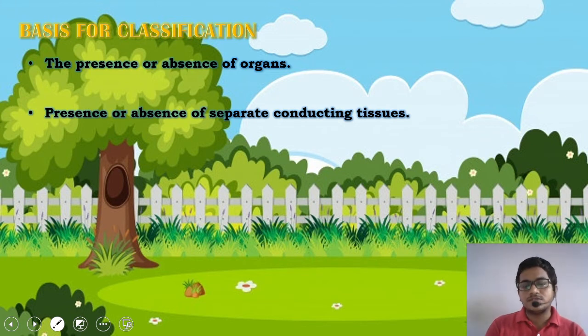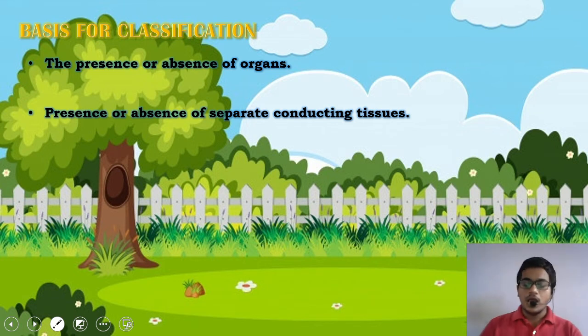Presence or absence of separate conducting tissues. Conducting tissues are tubules and vessels present in a plant which help to conduct food and water inside the plant. They are types of specialized complex tissues. They are not present in every kind of plant. Generally, in very small or unicellular types of plants, there is no room for separate conducting tissues. So, presence or absence of separate conducting tissue is another criterion for classification of plants at a basic level.